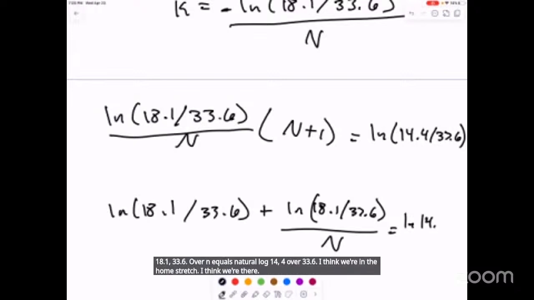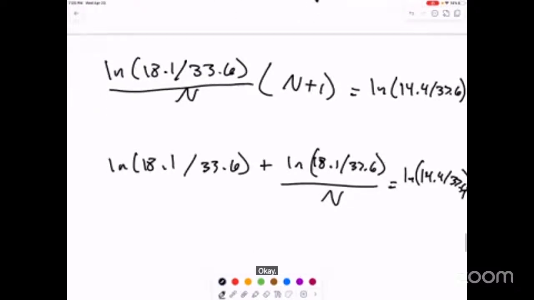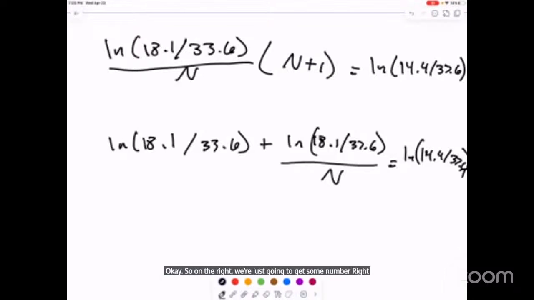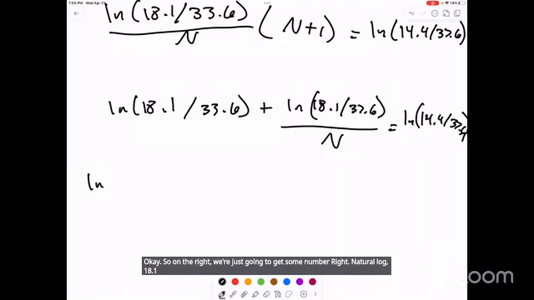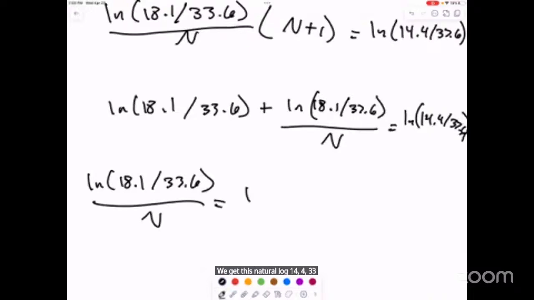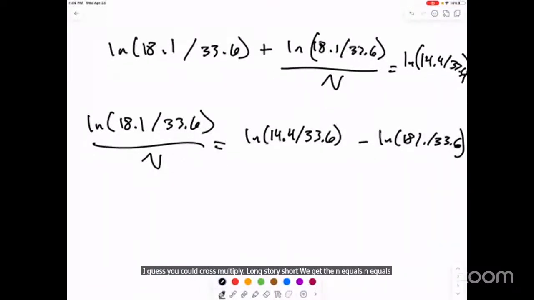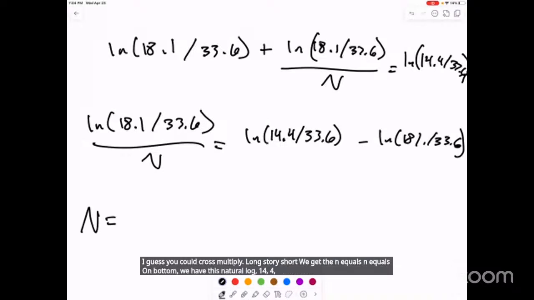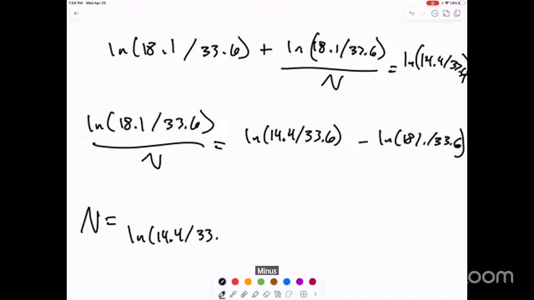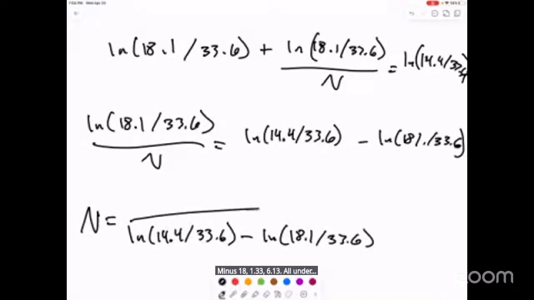On the right, we're just going to get some number: natural log of 18.1 over 33.6 over N equals natural log of 14.4 over 33.6 minus natural log of 18.1 over 33.6. Cross multiplying, N equals natural log of 18.1 over 33.6, all over natural log of 14.4 over 33.6 minus natural log of 18.1 over 33.6.